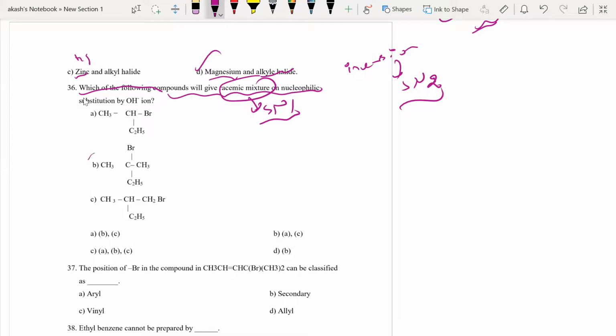I know definitely B is tertiary because you can see this is a tertiary carbon and this is secondary. Secondary can also undergo SN1, but primary, you can see this is primary, will generally not undergo SN1 mechanism. SN2 they will undergo. So I would say A and B alone, but that option is not there. Only B is there, which is fine, because that is the only tertiary. Only B, because it is going to give SN1 as it is tertiary, and it is going to give racemic mixture.